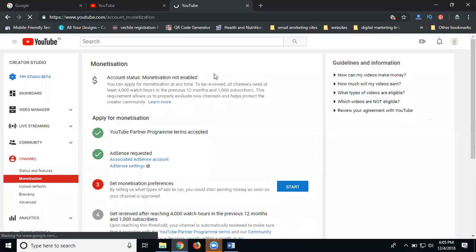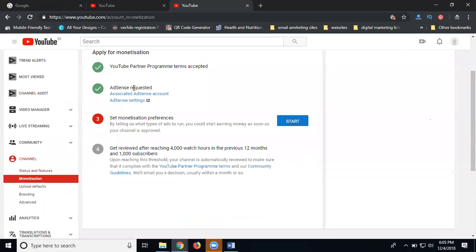So after this process, Google AdSense will be done. After you click, your monetization will start here. First, accept the terms and conditions. Next, accept your Google AdSense. Add your address and phone number. Then this will start. Set monetization preference.